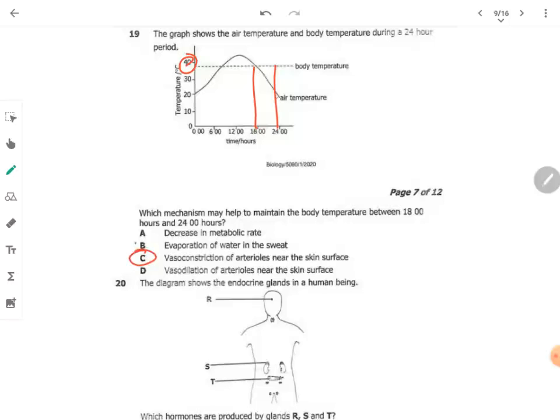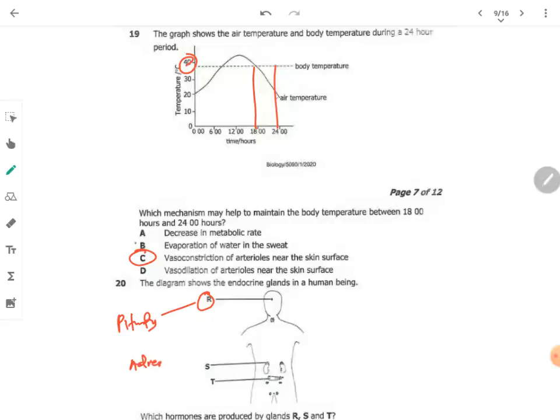Question 20. The diagram shows the endocrine glands in a human being. Which hormones are produced by glands R, S, and T? So let's first name them. Gland R is the pituitary gland, you must know that, while gland S is the adrenal gland.